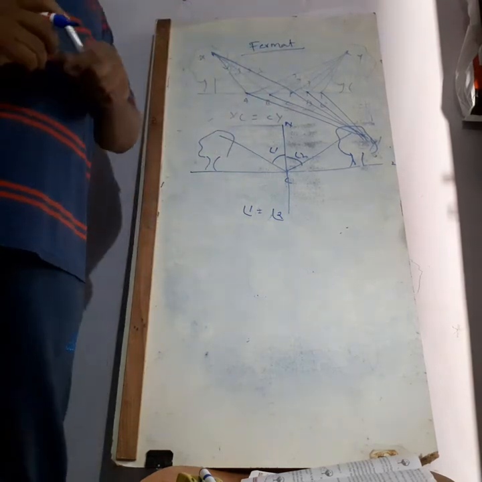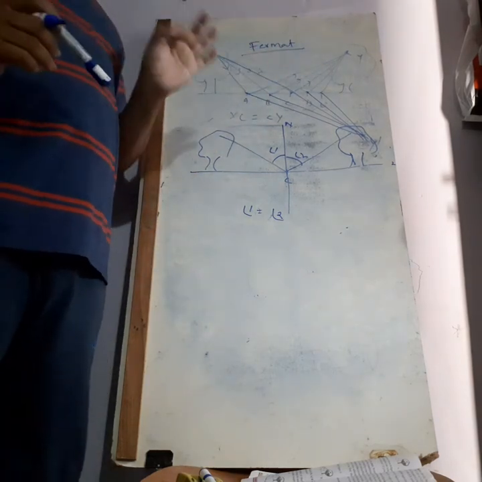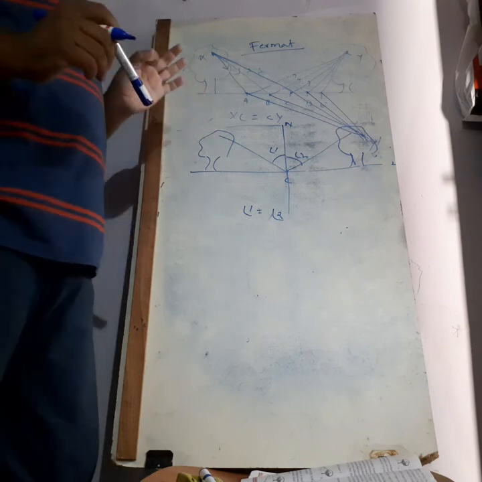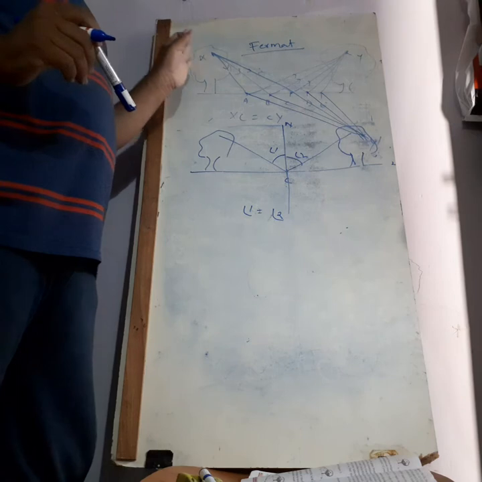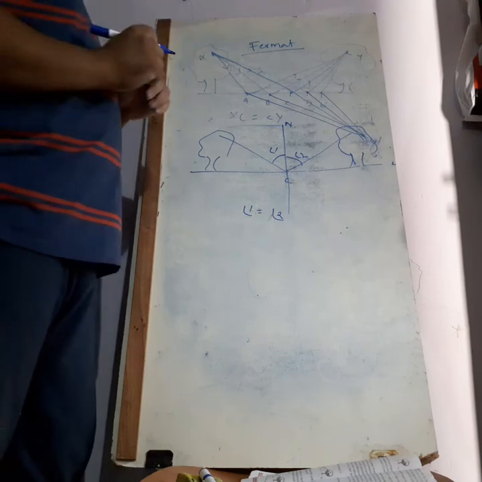Fermat said that light always chooses the shortest path. Whichever path it is, that path only will be chosen by it.